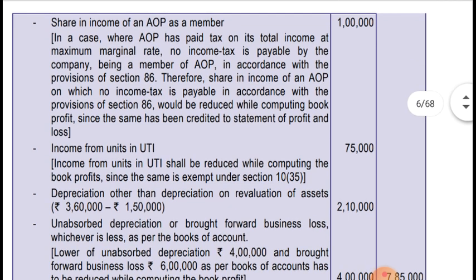Now, depreciation calculation, as I said, 2,10,000 will be reduced. That is depreciation other than depreciation on revalued assets. After deducting the revalued asset depreciation, the amount is coming to 2,10,000, so 2,10,000 has been reduced.